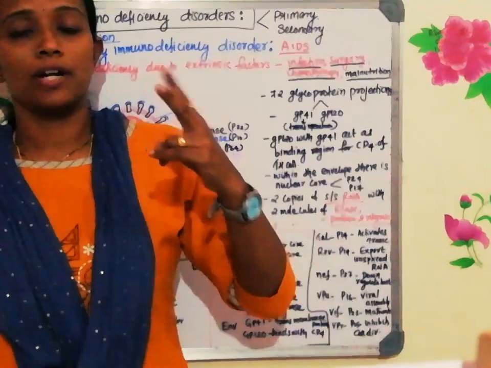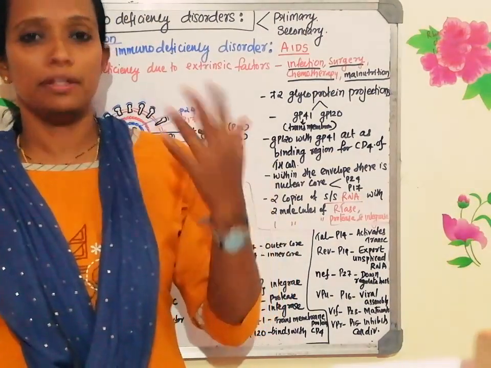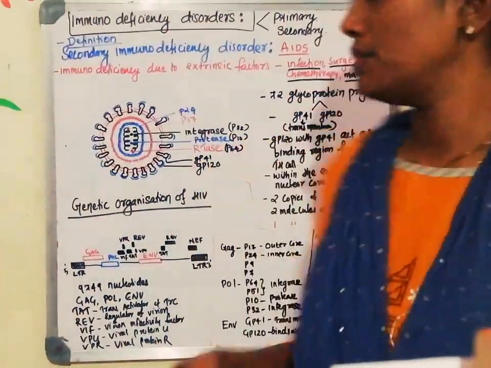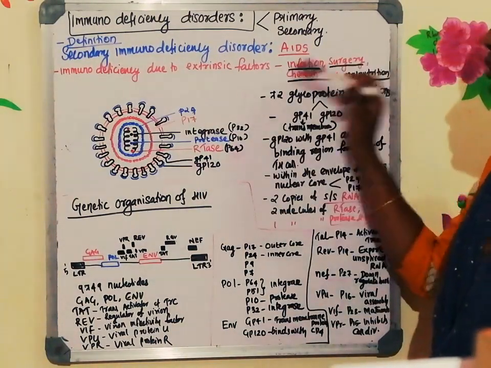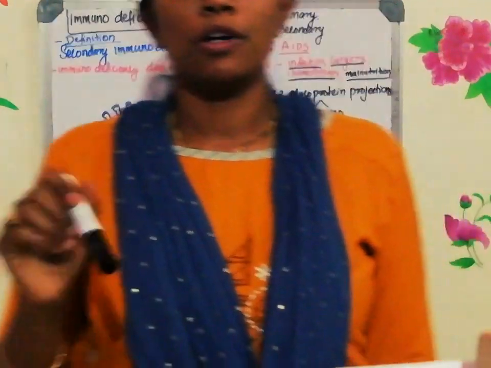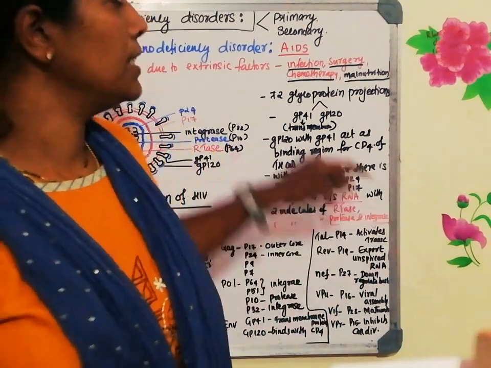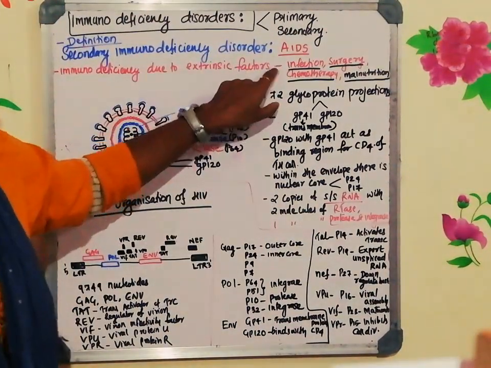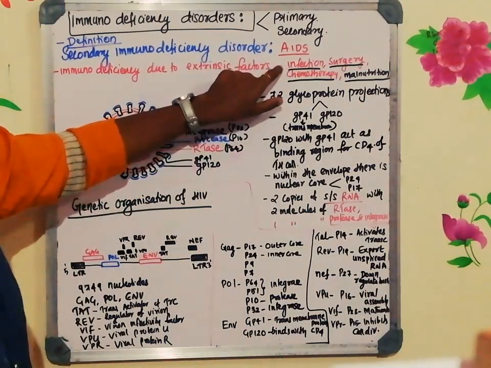The second one is known as the secondary immunodeficiency disorder, that is, during the lifespan, because of some infection or because of some external agents. The definition for secondary immunodeficiency disorder is immunodeficiency due to extrinsic factors. Primary immunodeficiency is because of intrinsic factors, that is, some genetic defect, whereas secondary immunodeficiency disorder is due to extrinsic factors. The major one: immunodeficiency can happen because of infection.